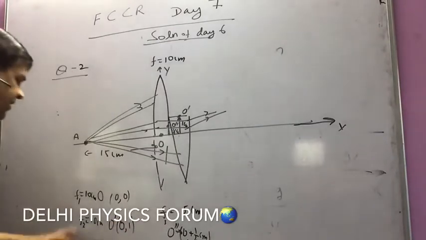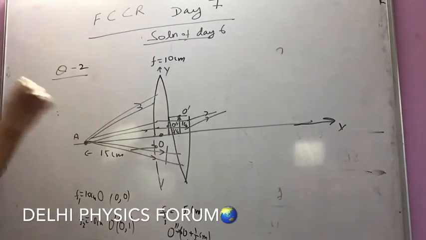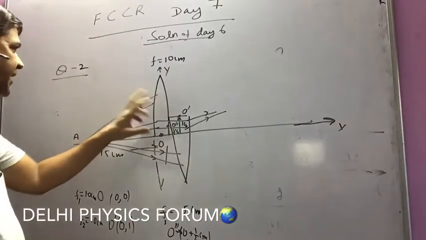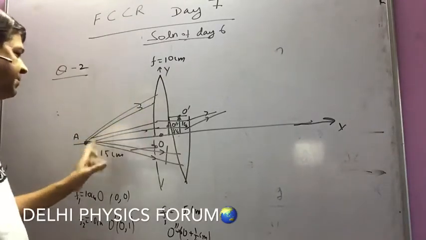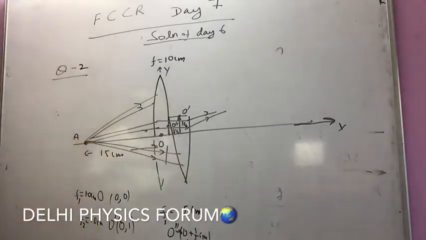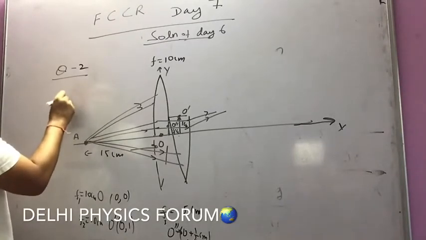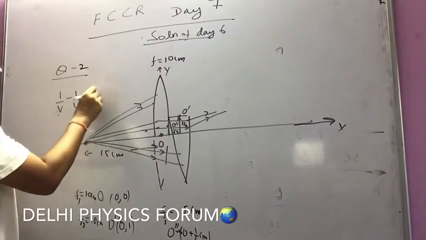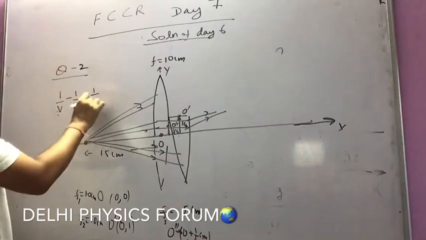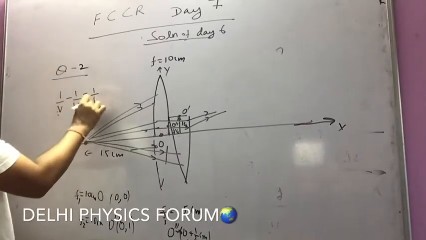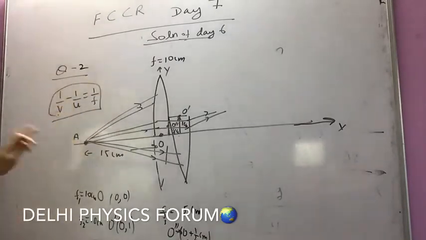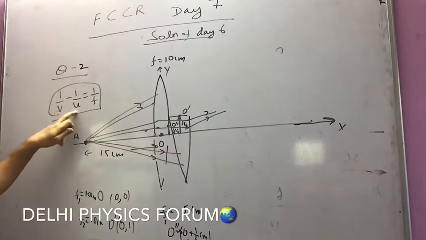So you can see we are having three lenses, and for both the lenses, say 10, minus 10, minus 15. Minus 15 means what? If I use this formula, 1 by v minus 1 by u equal to 1 by f, so 1 by f I can put 10 here. For the first lens here, u is minus 15 and we are calculating v, and f is 10. So the first position I1 I am getting.